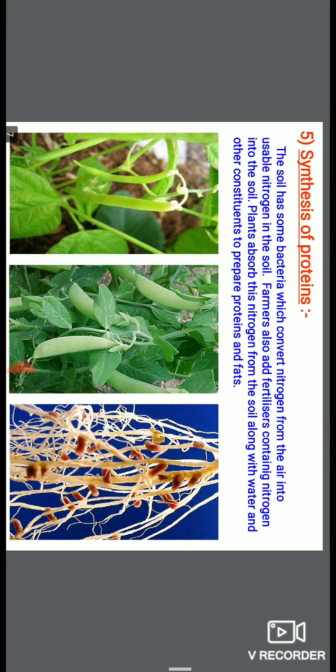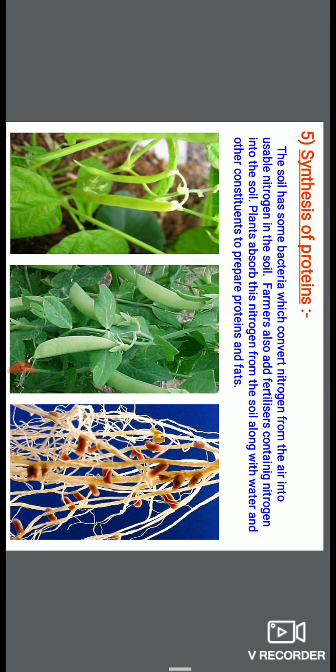If anyone of you belongs to a farming background, if your parents or family do farming, you should be aware that they use nitrogen fertilizers in the field. What is the use of these nitrogen fertilizers? Plant roots absorb nitrogen from the soil, and this nitrogen is utilized in the synthesis of proteins.